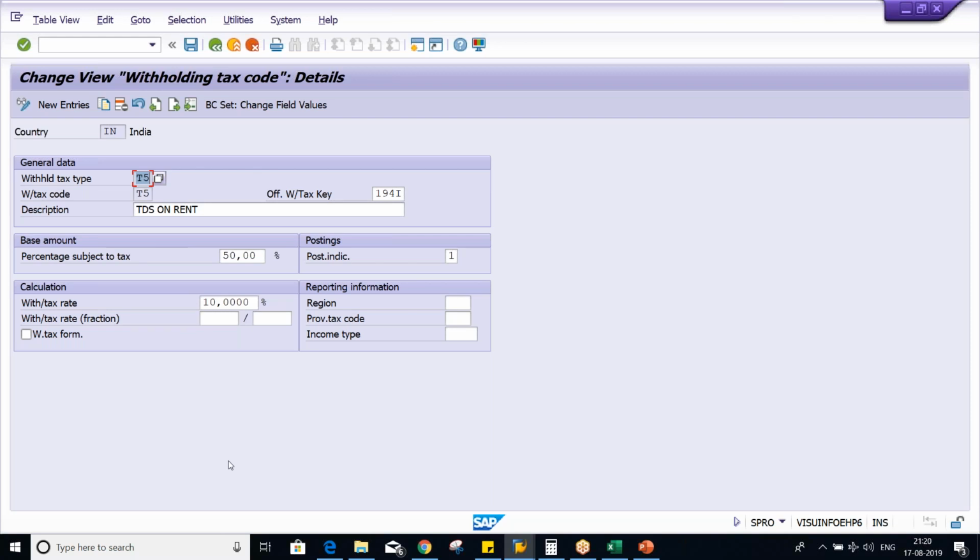There is a certain use for each, right? Look at here. We have one field called withholding tax form. Now, what is the use of this one? For this one, again, a separate session. If I started explaining this one, it would take a separate session, because this is used if you define a certain formula for withholding tax calculations, TDS calculations. Formula in the sense certain criteria will be there.